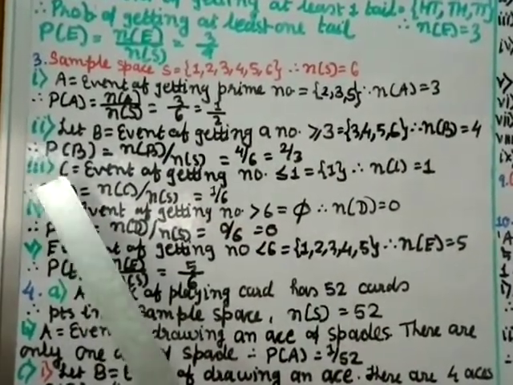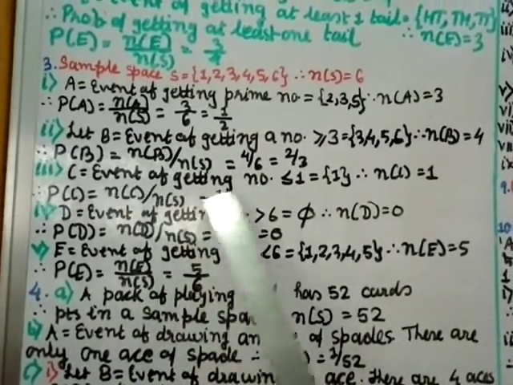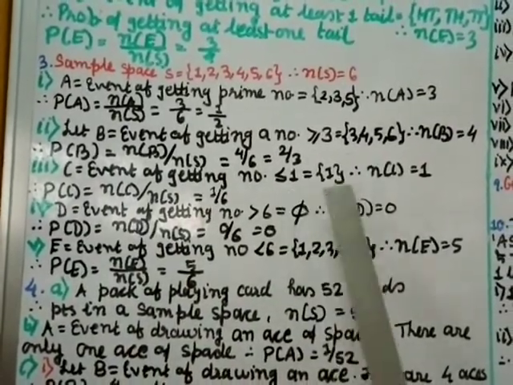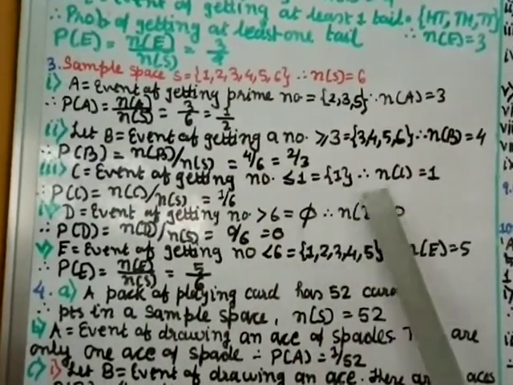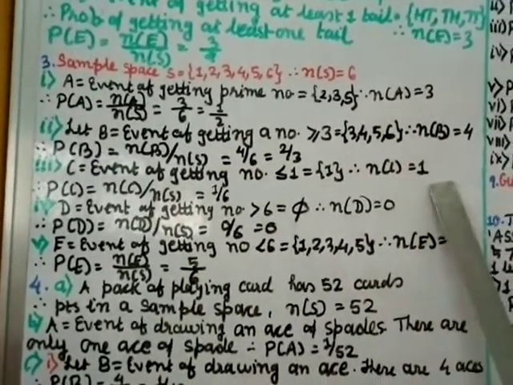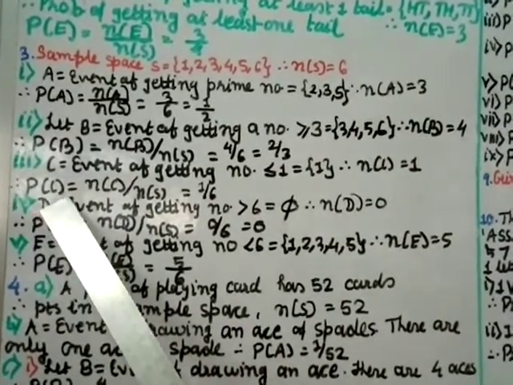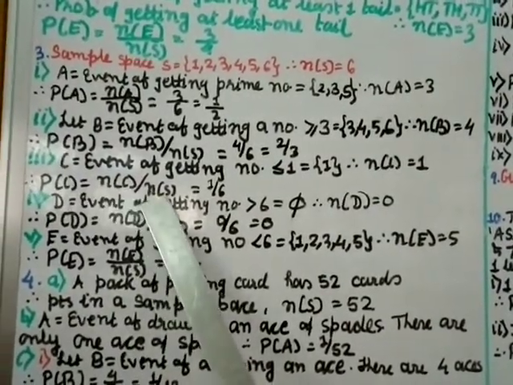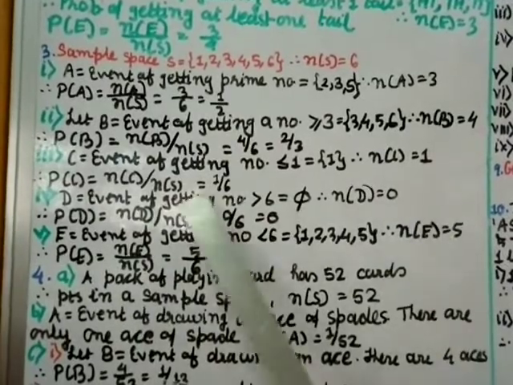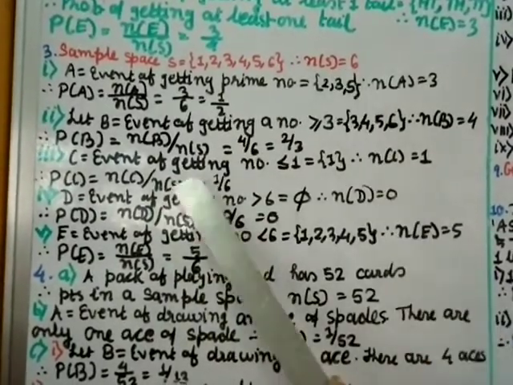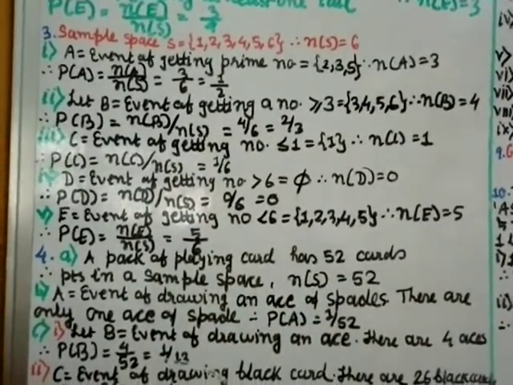Part 3: C is the event of getting a number less than or equal to 1. So less than or equal to 1 means it is only one element, that is 1, singleton 1. That means the number of elements in C will be equal to 1. Right? So the probability of C equals N of C divided by N of S. So N of C is 1, divided by N of S which is 6. So 1 by 6. You cannot cut, just leave it as it is.